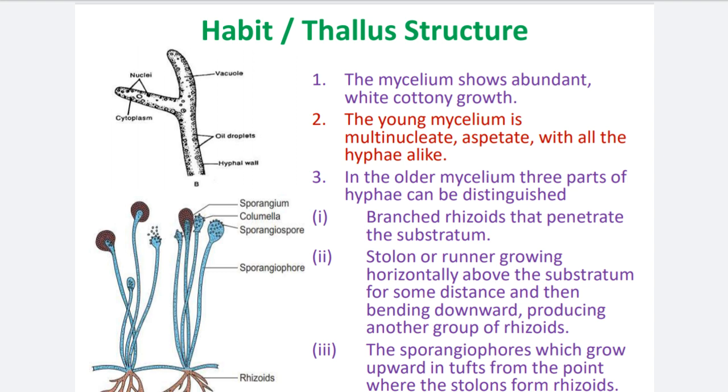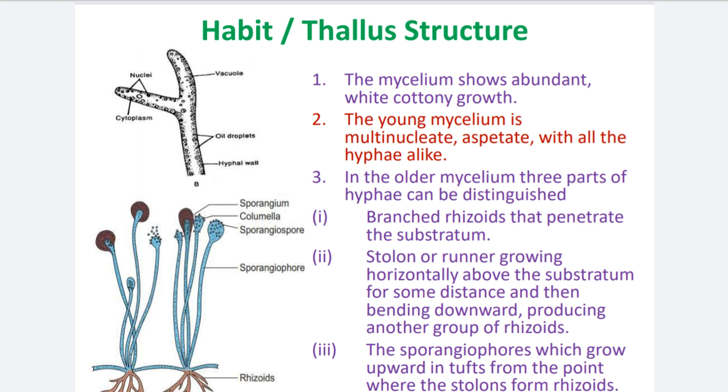If you take a small piece of that colony, put it under the microscope and observe, you will find the mycelium of Rhizopus as well as its reproductive structures. So the first point: mycelium shows abundant white cottony growth.